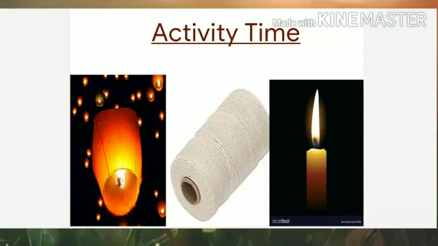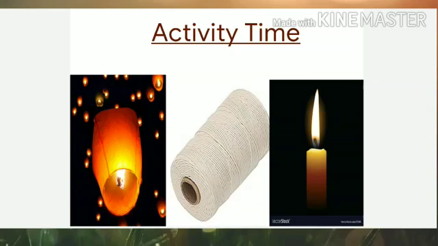Next is air pressure and air temperature. Let us learn more about it. There is an activity in your geography textbook. It says that you have to take a flying lantern and tie a 5-meter long thread to it so that you can bring the lantern down whenever required.